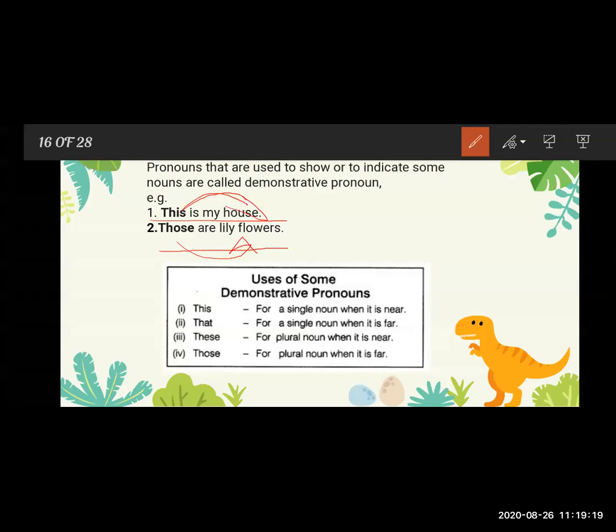See, this is a singular pronoun and those is a plural pronoun. Now see some uses of the demonstrative pronoun.